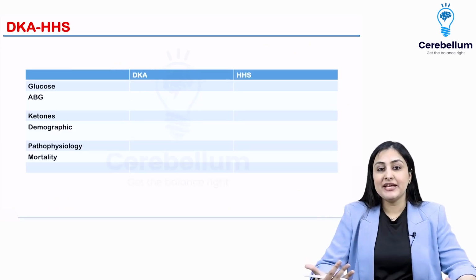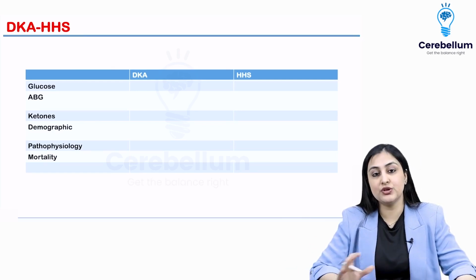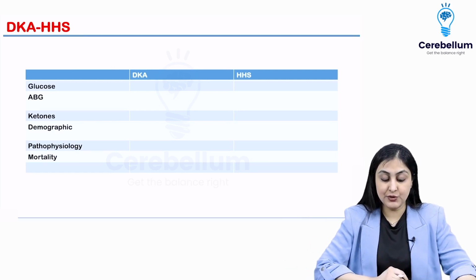Going on to complications, so diabetic ketoacidosis and hyperglycemic hyperosmolar syndrome. So first of all, how do you distinguish them?